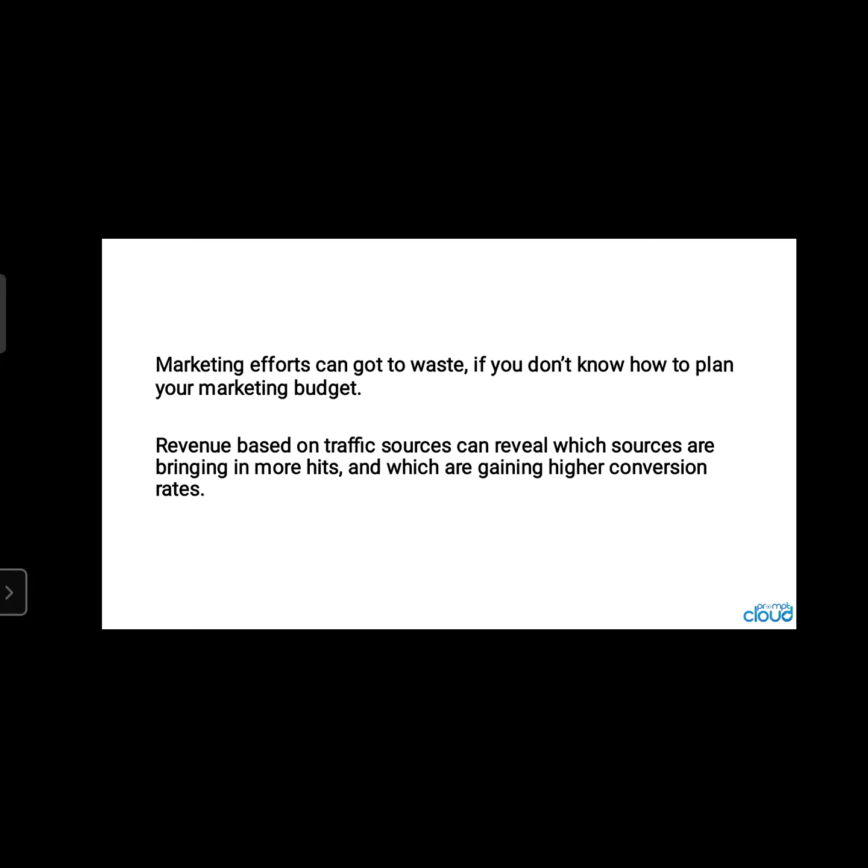Revenue based on traffic sources shows which are bringing more hits in sales, bringing more customers and gaining higher conversion. Customers who are visiting a retail store are not necessarily profitable to the retail store. It's quite possible that they will make some tentative buying, hardly 50 to 100 rupees.